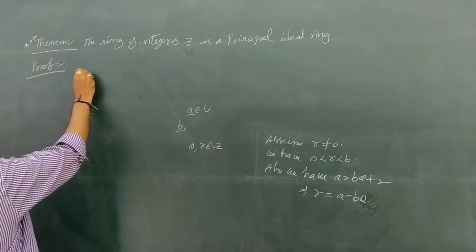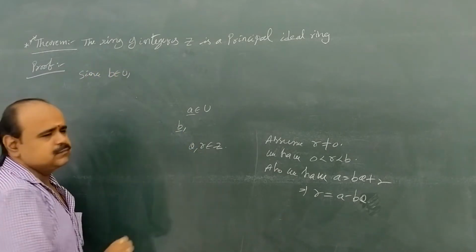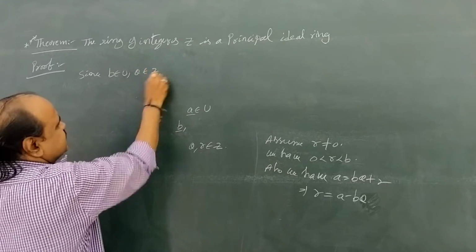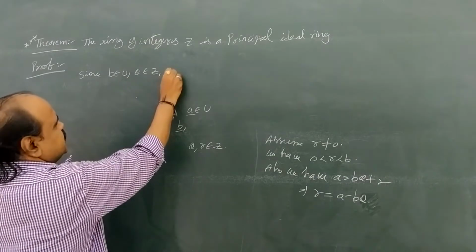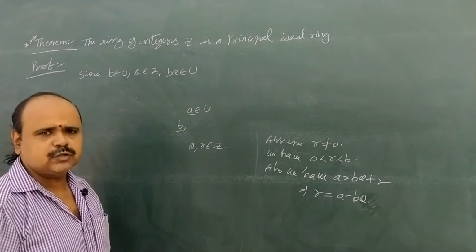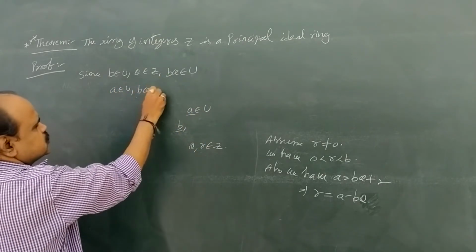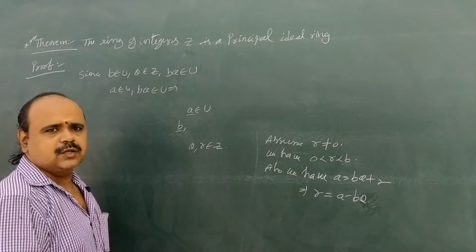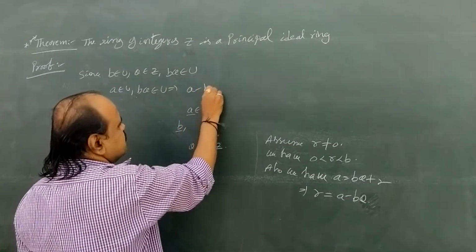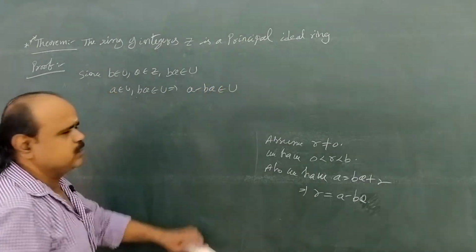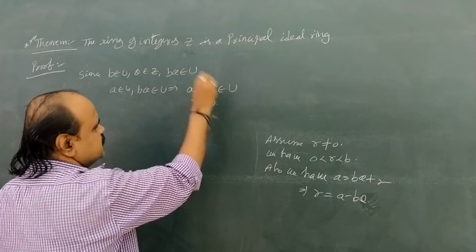Now since b belongs to U, b అయితే U లోది, and q belongs to Z, and U is an ideal here, that's why b into q belongs to U. Again a belongs to U, we have bq belongs to U, and U is an ideal. From the first condition of ideal, a minus bq also belongs to U. Here a minus bq means small r, so small r belongs to U.